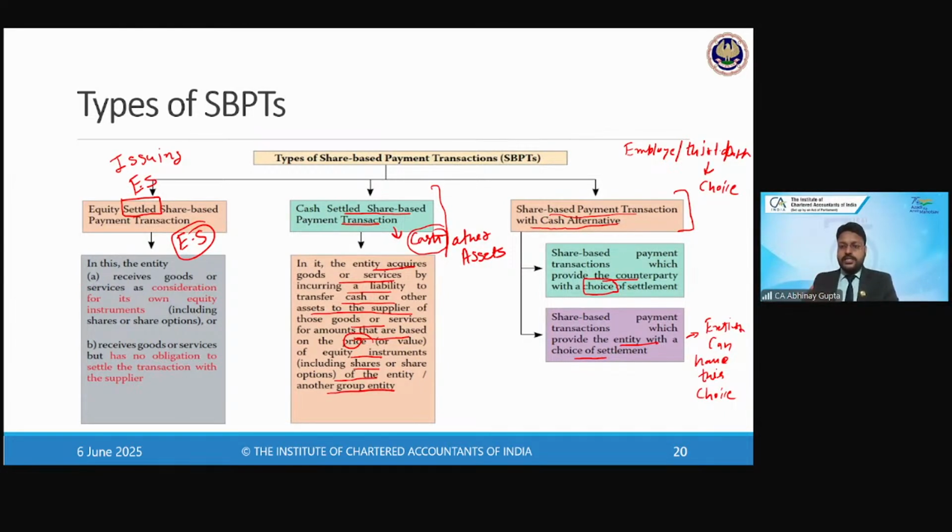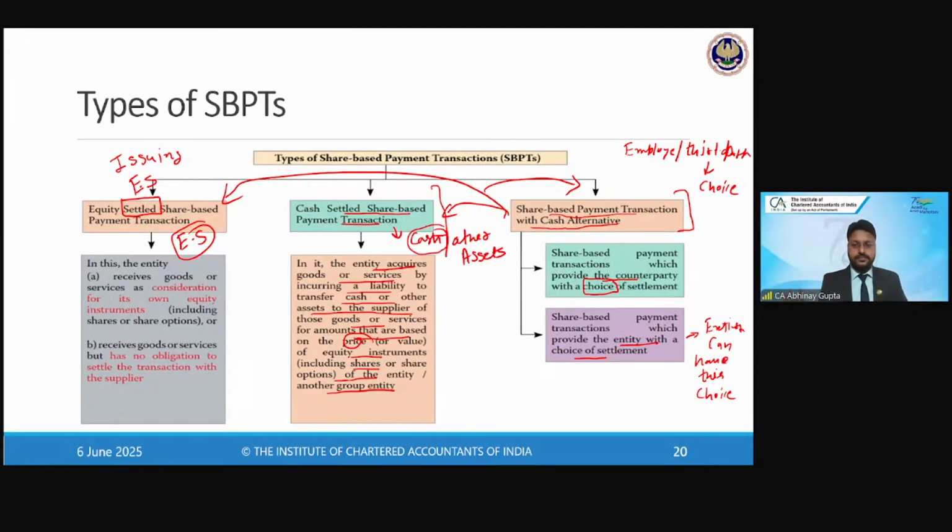Now, when the choice is with the entity, although we can certainly believe that the entity knows which mode they are going to settle this transaction in, if that is also not yet concluded or decided by the management, then in that case as well, this transaction falls in the third category. Now, if this choice is decided and agreed upon on the date of the arrangement itself, then this transaction will fall in the first category if equity shares are decided, or in the second category if cash is decided, correct? But unless and until it is decided, it will continue to sit in the third category, the share-based payment transaction with the cash alternative.